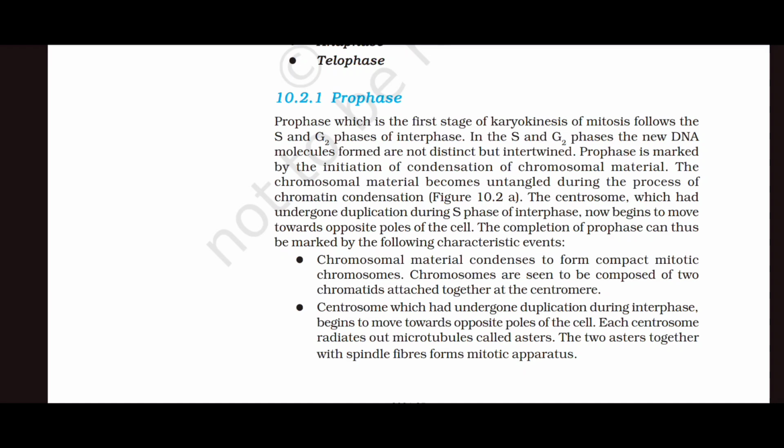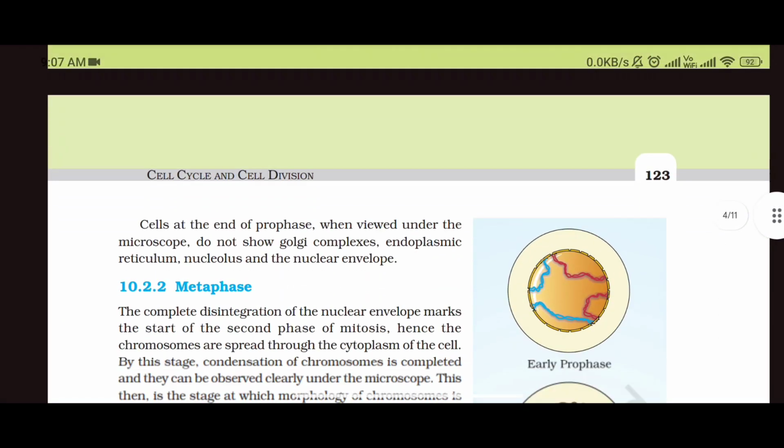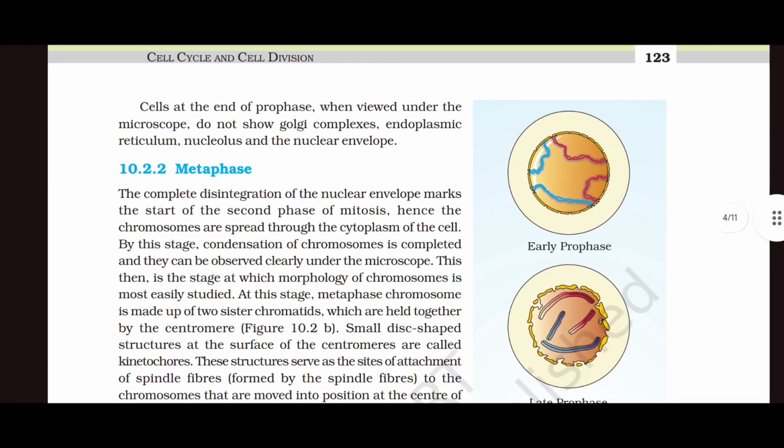Each centrosome radiates out microtubules called asters. The two asters together with spindle fibers form the mitotic apparatus. Cells at the end of prophase, when viewed under the microscope, do not show Golgi complex, endoplasmic reticulum, nucleolus, and the nuclear envelope.